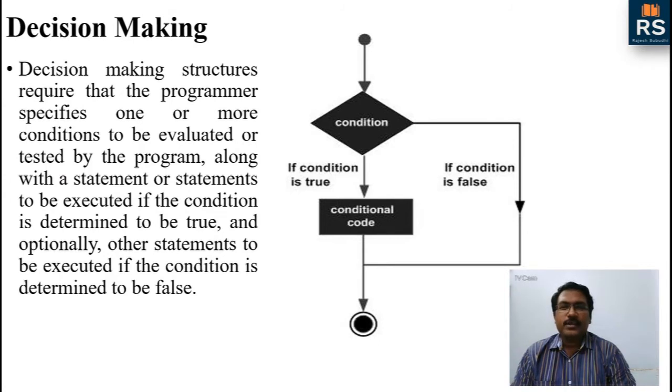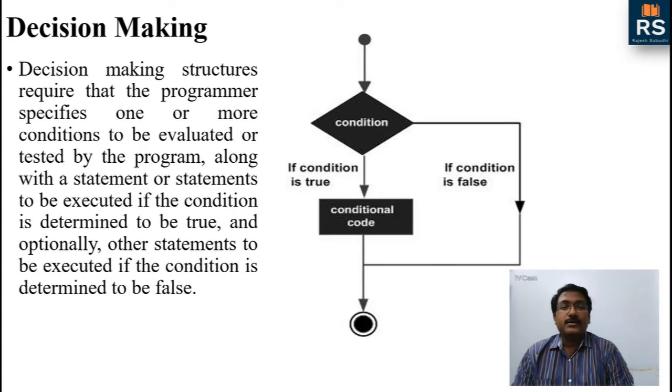So what is decision making? Decision making is a process where we will execute some number of statements or a particular statement when a particular expression or condition is satisfied or is true. Also we will have some extra statements which will be executed if that particular condition or expression is false.